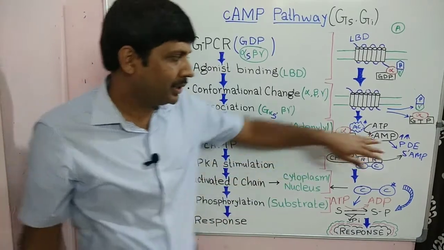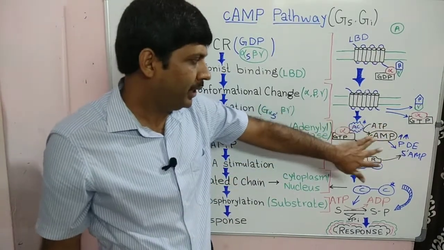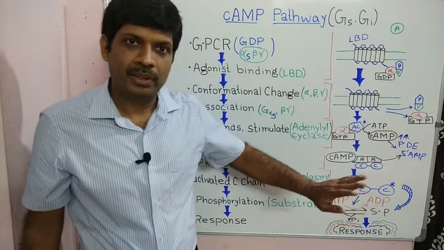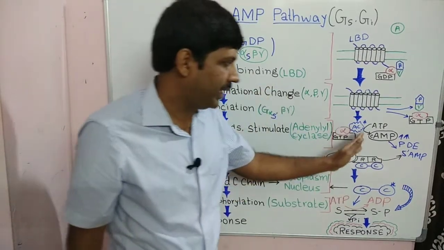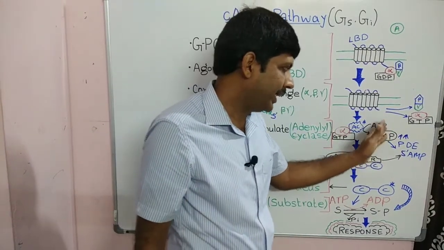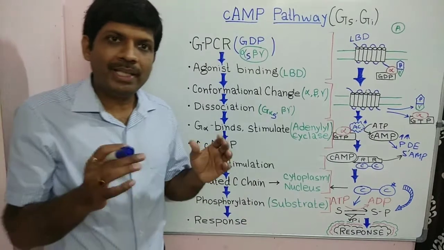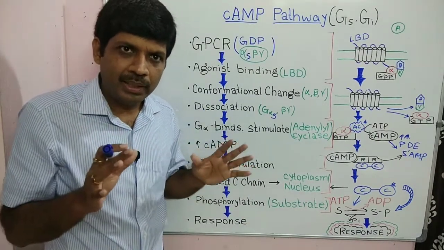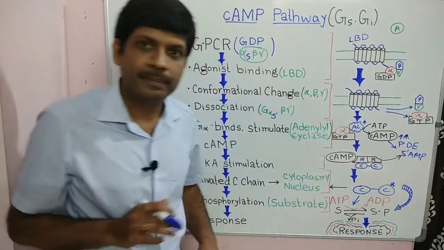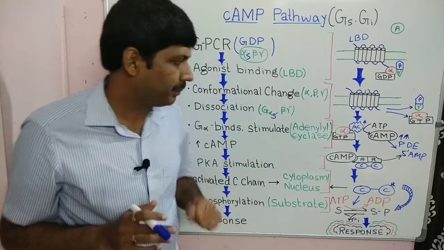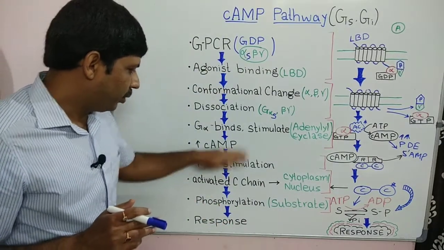And that causes conversion of ATP to cAMP. The main function of adenylyl cyclase is to convert ATP to cAMP. So when the enzyme is stimulated, you get more of cAMP.